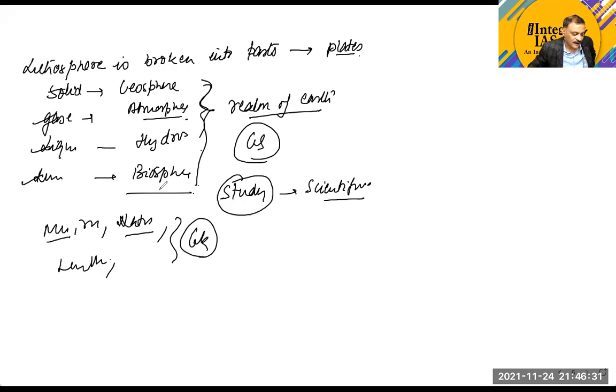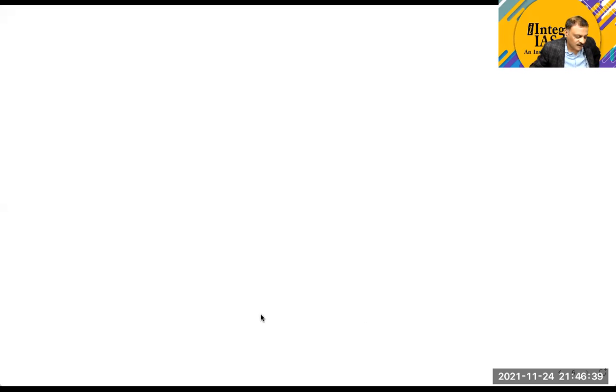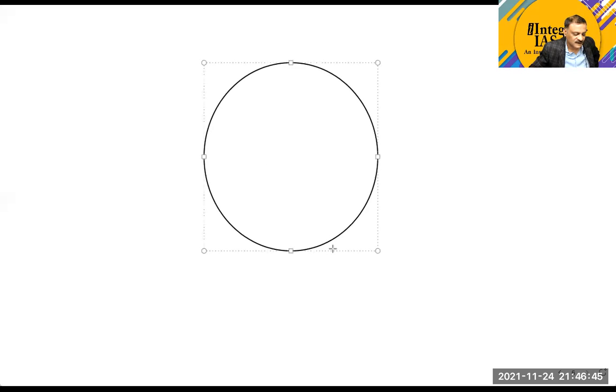So your idea of understanding geography is through a scientific method. Now, as I told you, geography means the study of earth. In order to study the earth in a proper manner, we need to first understand the earth, the nature of the earth.